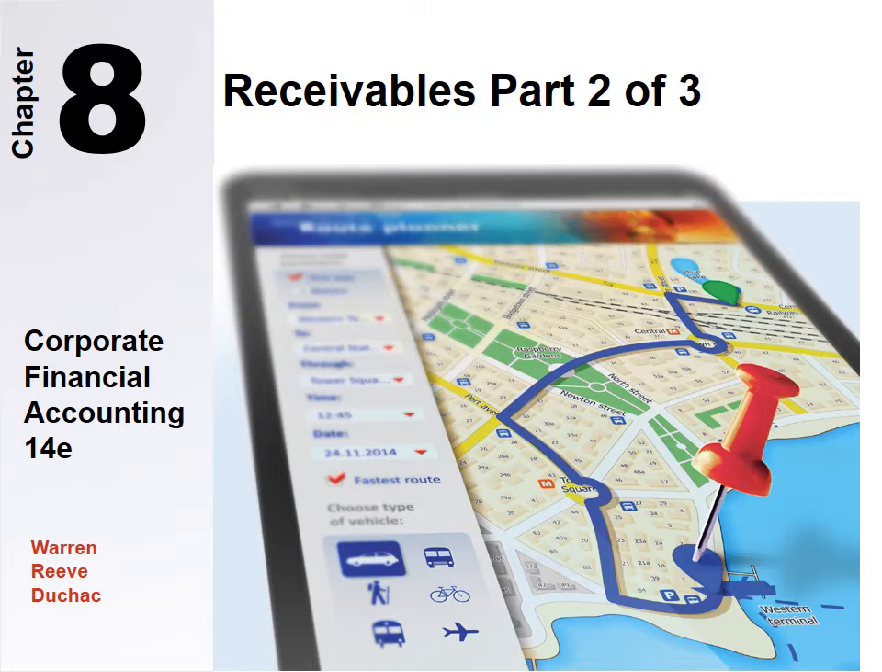So this is the meat of Chapter 8, where we're going to talk about the different methods of calculating the allowance for uncollectible accounts. Remember that uncollectible accounts are also known by the name of doubtful accounts and bad debts. This term is used interchangeably with all companies.